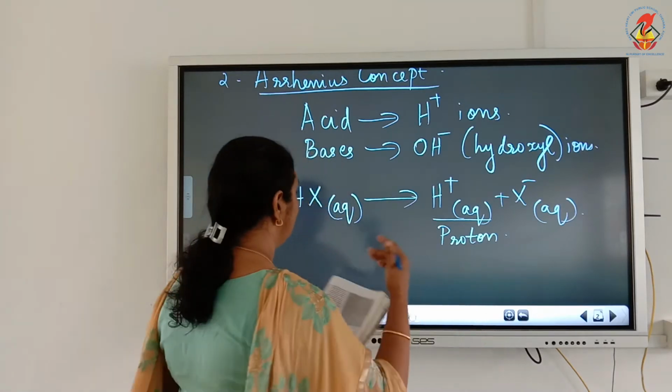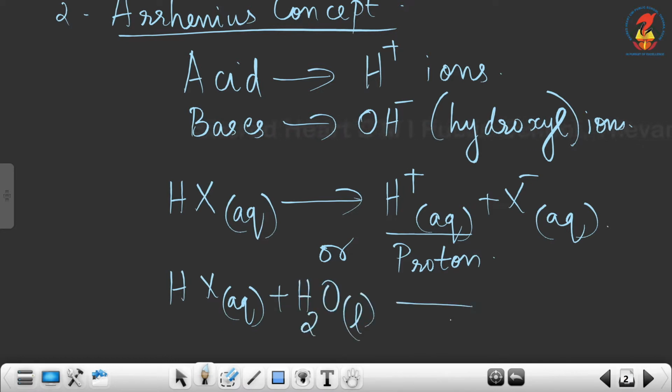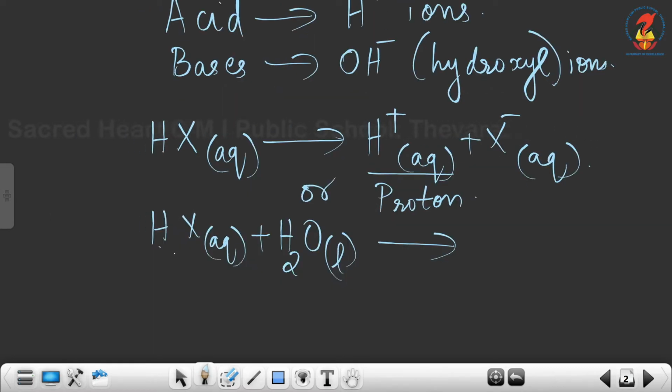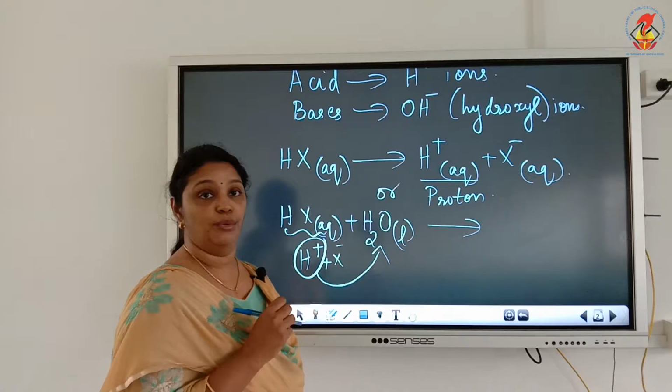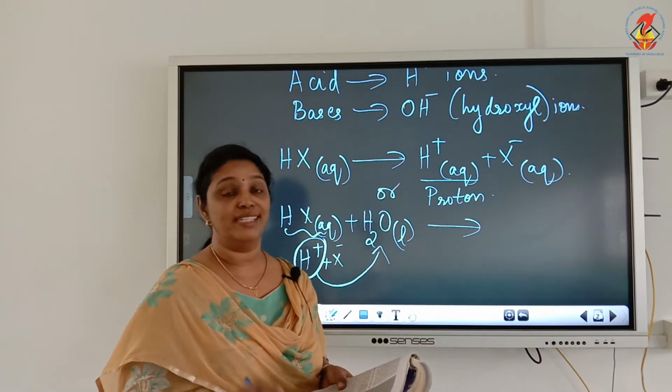Now I am going to write this expression in another way: HX aqueous plus H2O liquid will give. From HX, H plus dissociates along with X minus. This H plus formed is the proton, and it is very reactive because it is unstable.